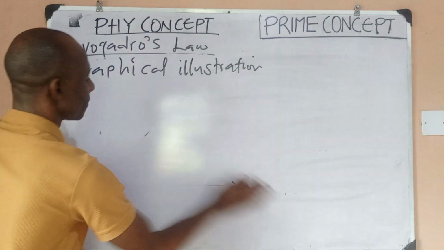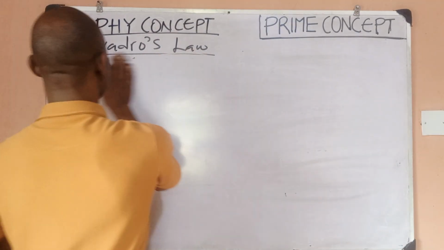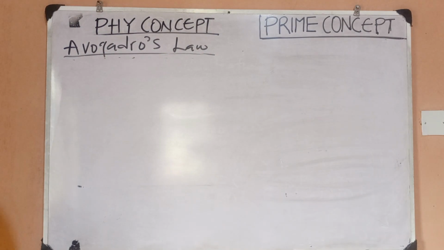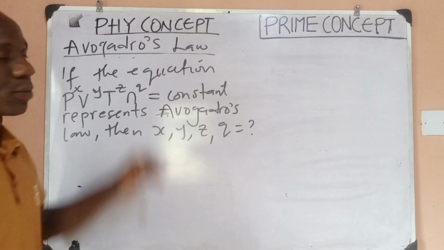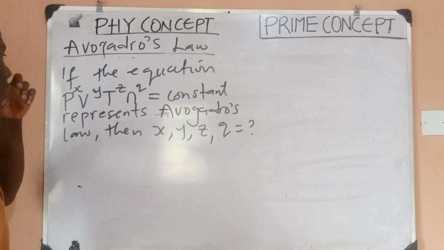So let's quickly take one simple example here. We have this very simple problem to analyze under this law.